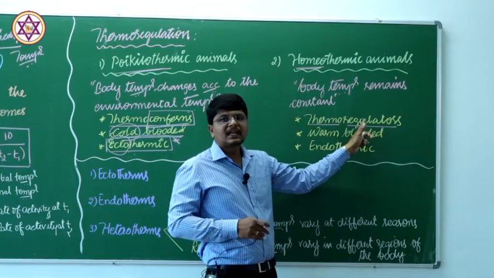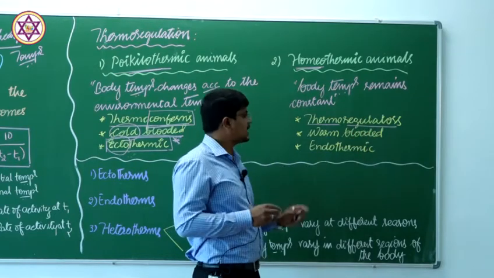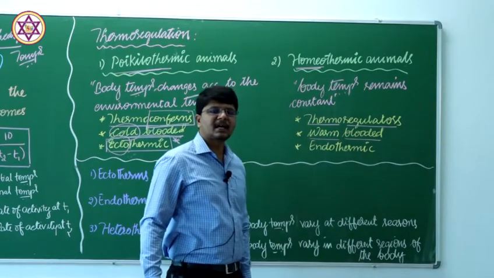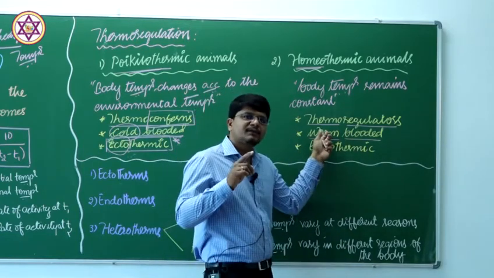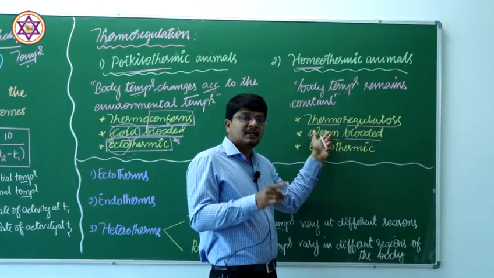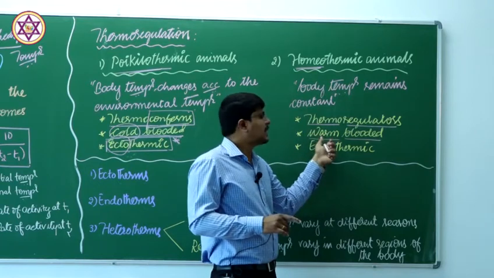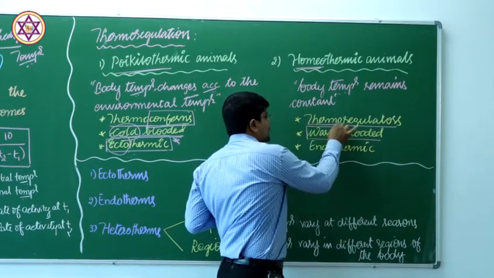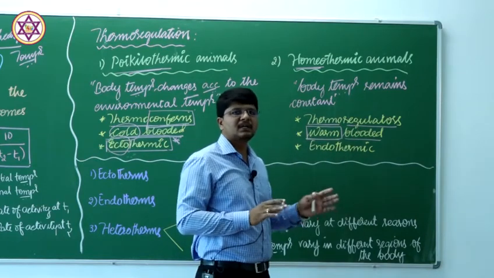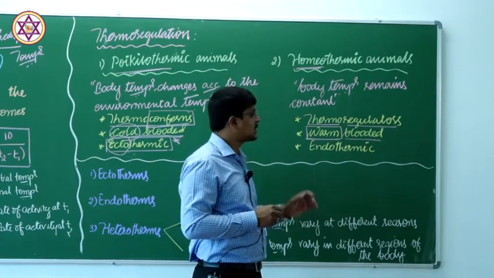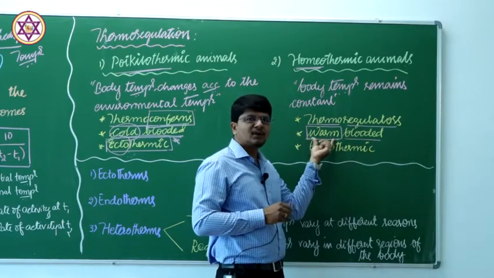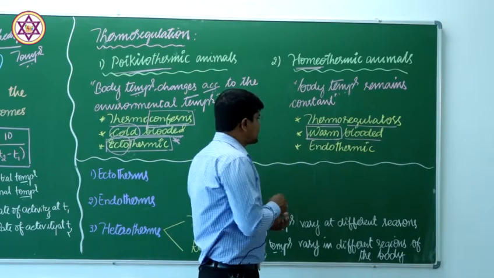Therefore, they are called thermoregulators, which can regulate their own body temperature. Simply, they are called warm-blooded animals because, suppose the external environmental temperature goes below the body temperature, that is, in cooling temperature, the animal maintains its body temperature in a warmer condition. The body temperature remains warm even though the external environmental temperature is below the body temperature. Therefore, they are called warm-blooded animals in a simple manner.